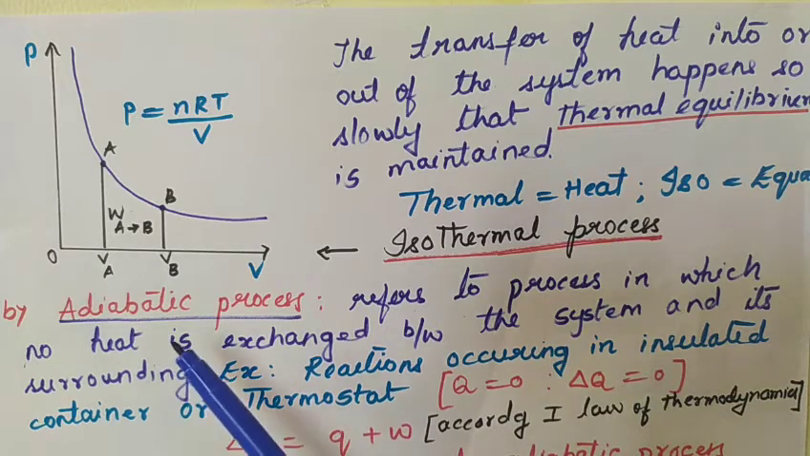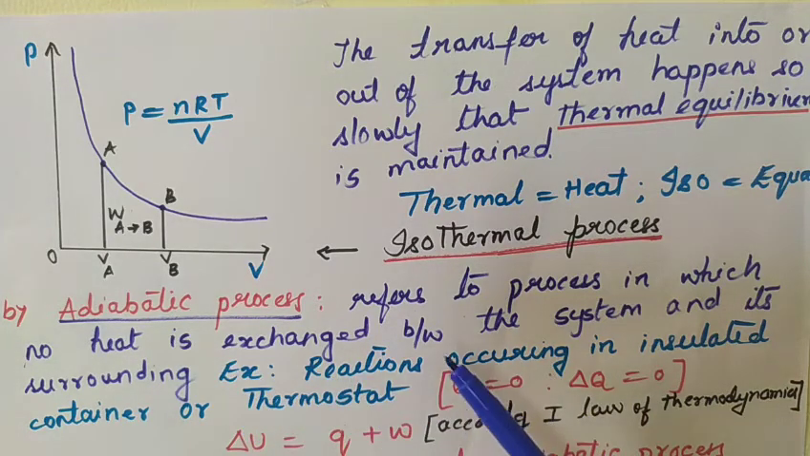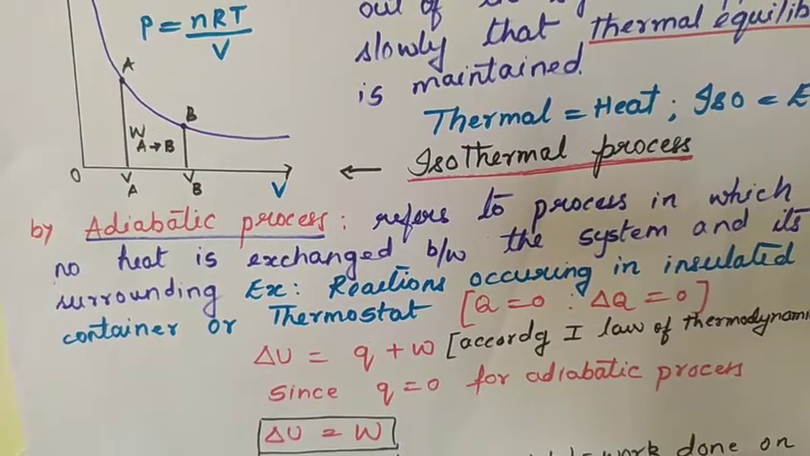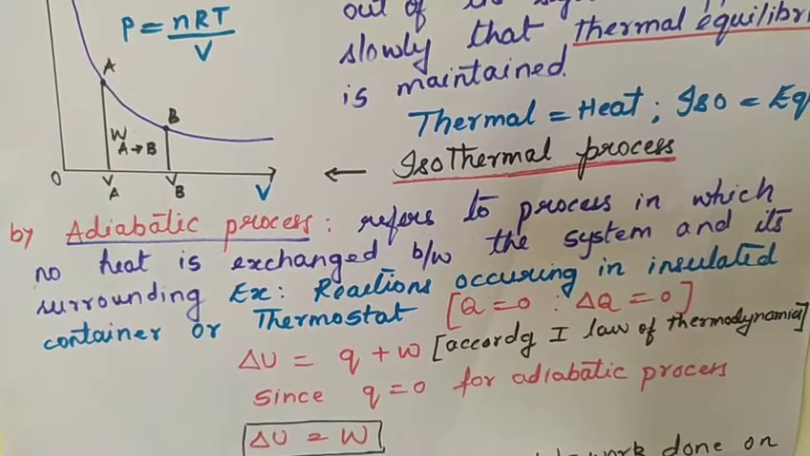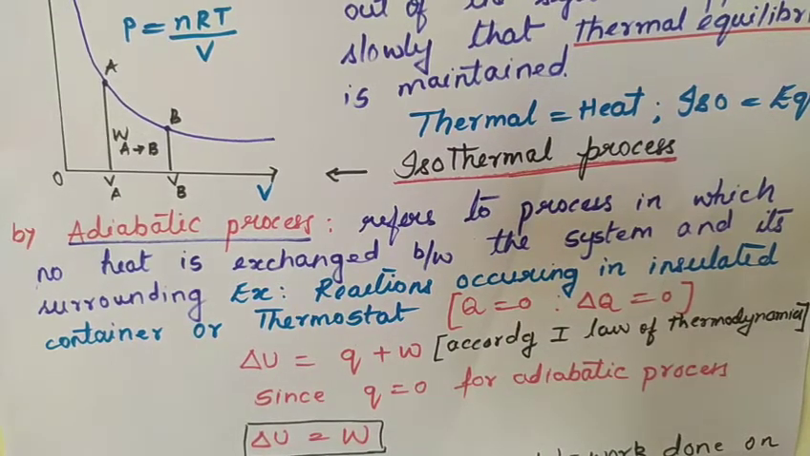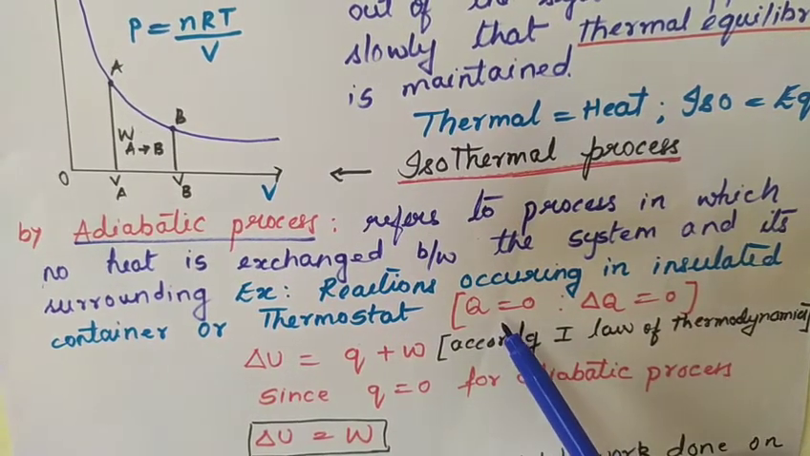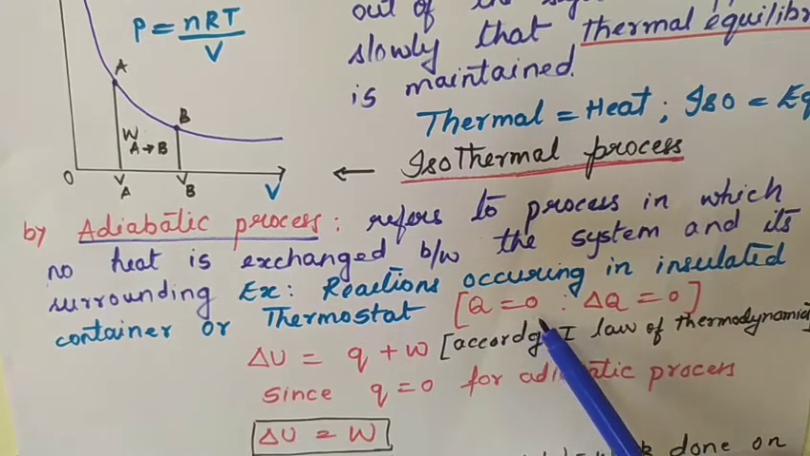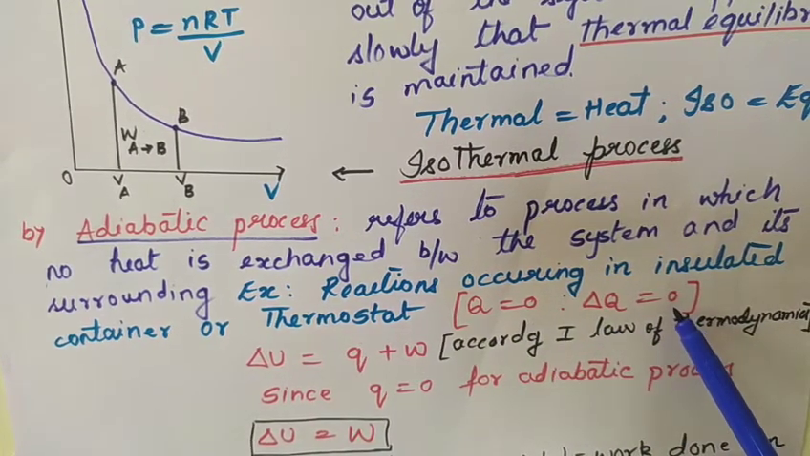Now let us go to the adiabatic process. It is a process where no heat is exchanged between the system and the surrounding. If there is no exchange of heat between the system and surrounding, then such a process is known as an adiabatic process, and we say that Q is equal to 0. Q represents the heat and delta Q represents the change in heat. Q is equal to 0 and delta Q is equal to 0.